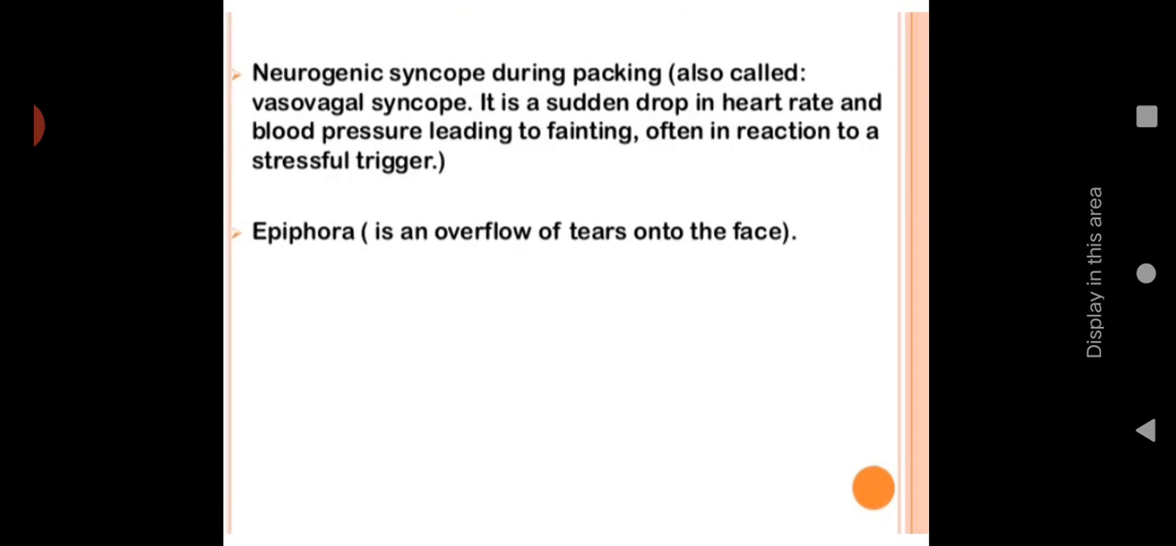Then neurogenic syncope during packing, that is also a complication, also called vasovagal syncope. While you are packing, nerve compression can occur. It is a sudden drop in heart rate and blood pressure leading to fainting, often in reaction to a stressful trigger. So if more compression is occurring to the nerve, that can lead to abnormality in the heart rate and blood pressure. Then epiphora is an overflow of tears onto the face. Epiphora also can occur due to the nasal packing.